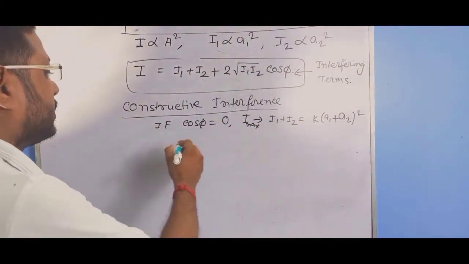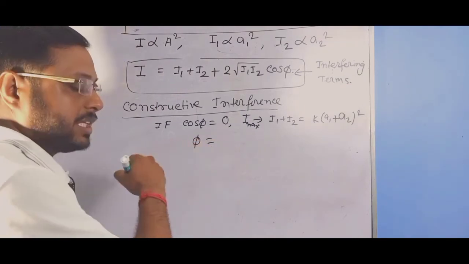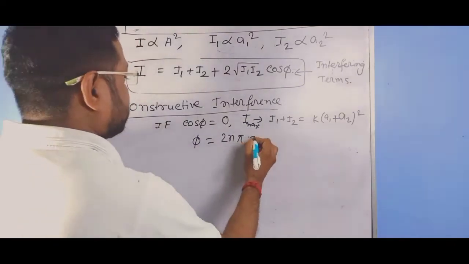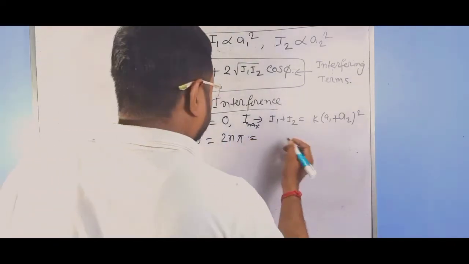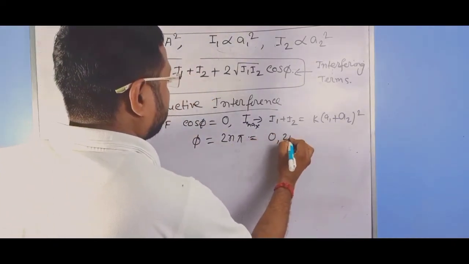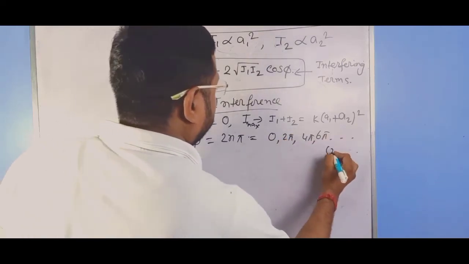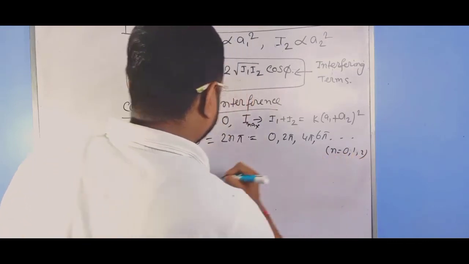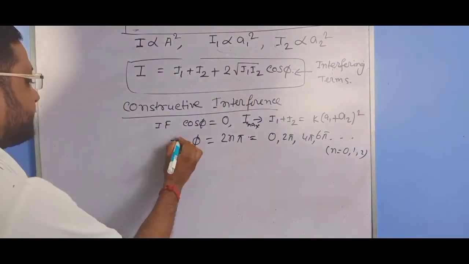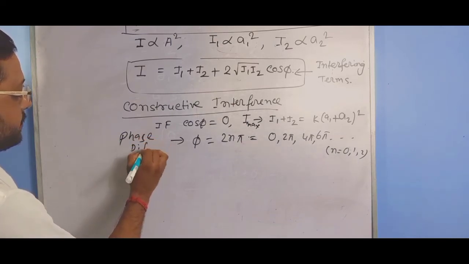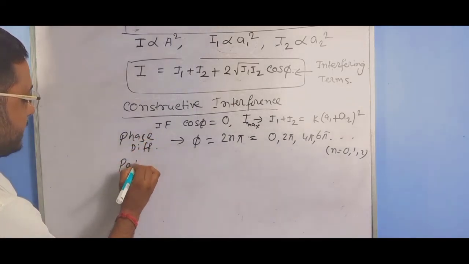So, what is the value of phi? We know from the trigonometric solution phi equals 2n pi. That is, if we take n equal to 0, 1, 2, then phi equals 0, 2 pi, 4 pi, 6 pi, that is an even integral multiple of pi, n equal to 0, 1, 2. This is the phase difference.